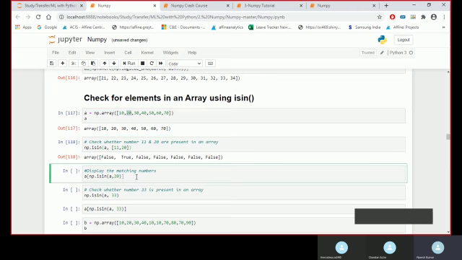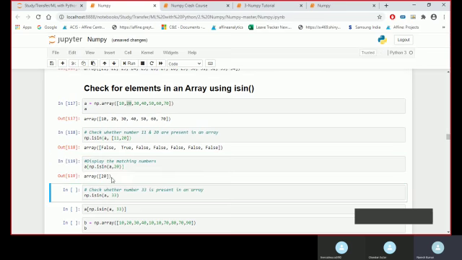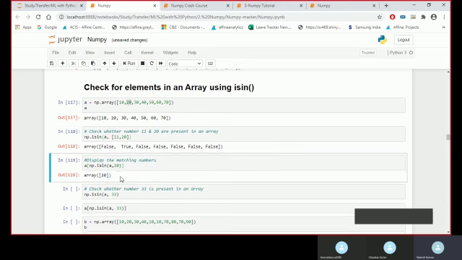Now with np.isin, if we pass the array name, wherever it is 20, it would return me whether that 20 is present or not.